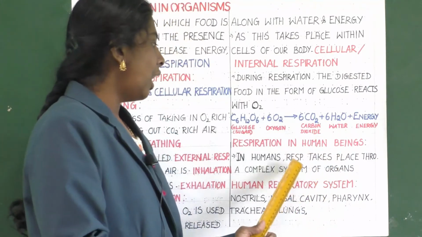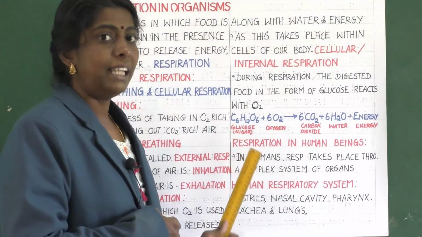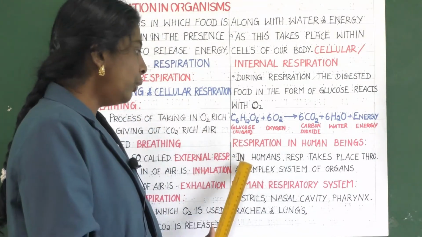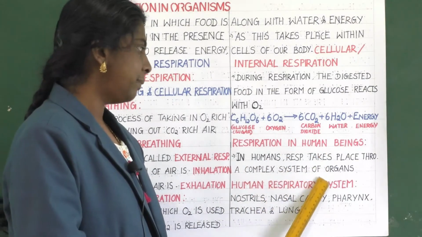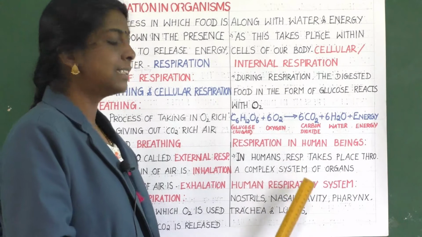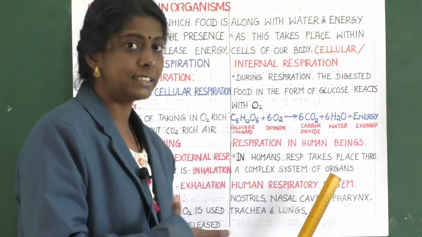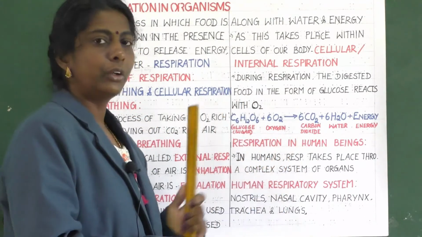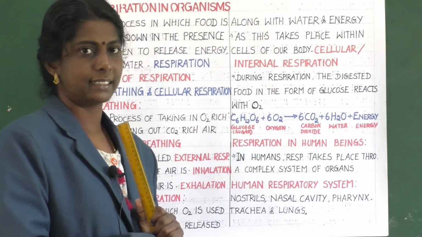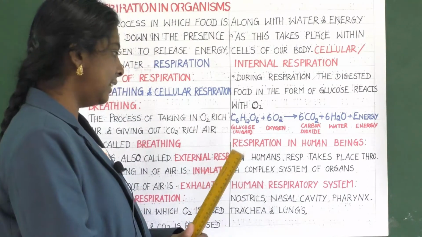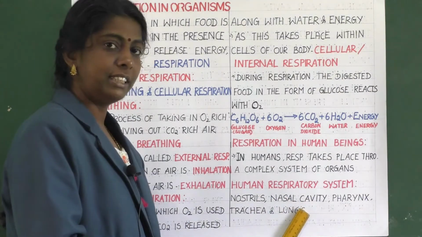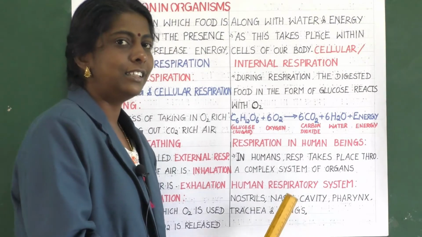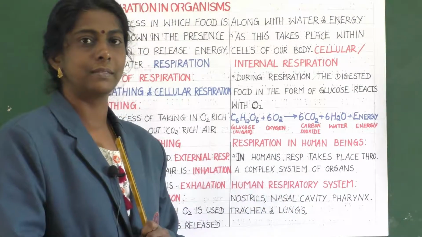How this respiration process takes place in humans, that's what we are going to learn now. Clear? In humans, respiration takes place through a complex system of organs. Various organs are involved in the process of human respiration. What are the various parts? That is nostrils, nasal cavity, pharynx, trachea and lungs. So let us learn about these parts in detail.